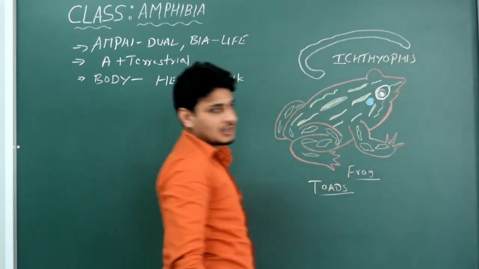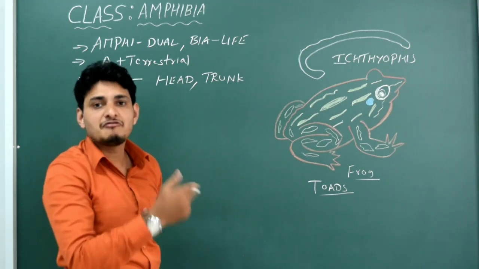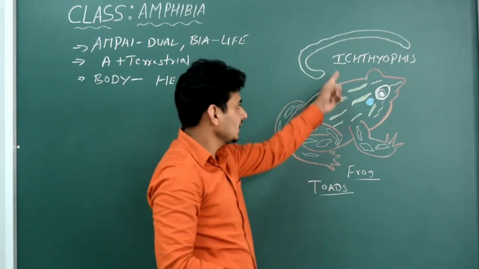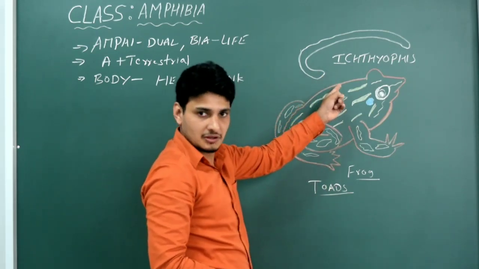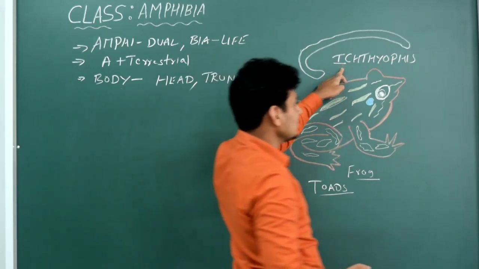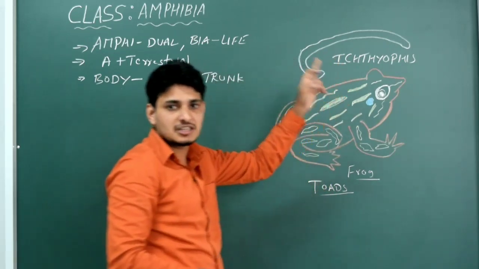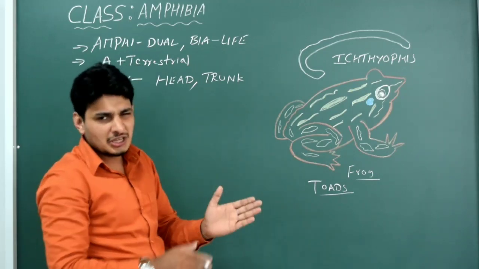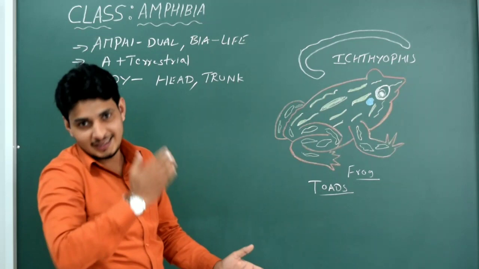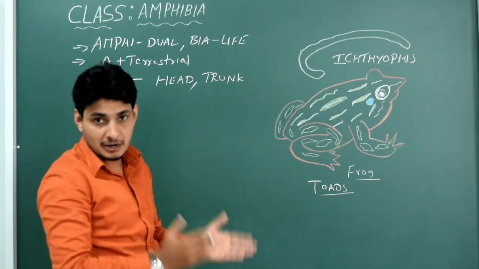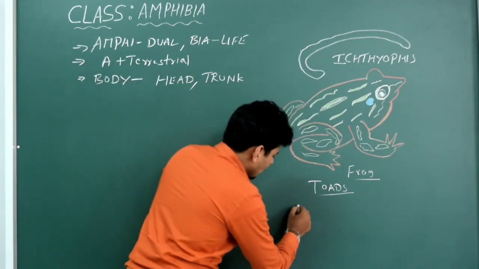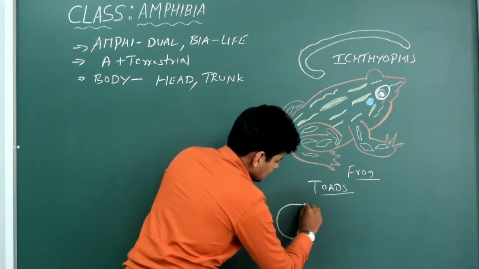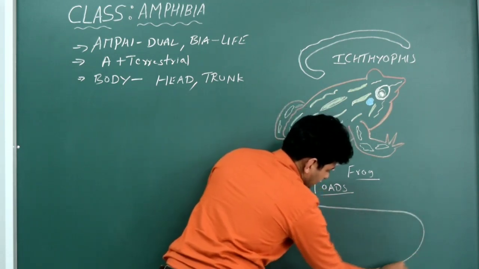Ichthyophis is the name. They are limbless amphibians. These amphibians got limbs, see, forelimbs and hind limbs. In this case, no limbs at all. They crawl actually, so they are called limbless amphibians. Scientific name is Ichthyophis. This is normally seen in the south, particularly Western Ghats, like Kerala, Tamil Nadu and Coorg, even Mangalore also. One more organism which also belongs to the Amphibia is called salamanders. Yes, salamanders.